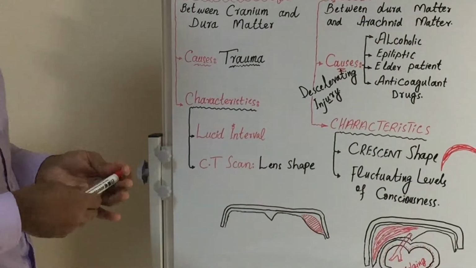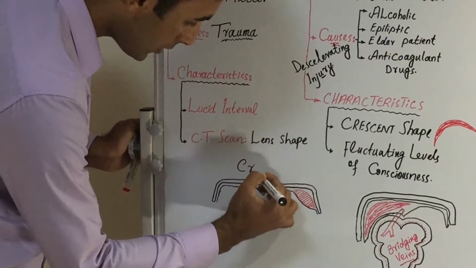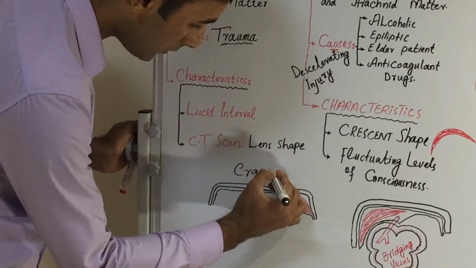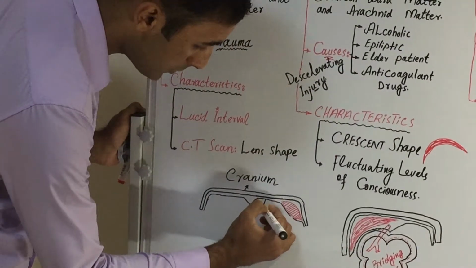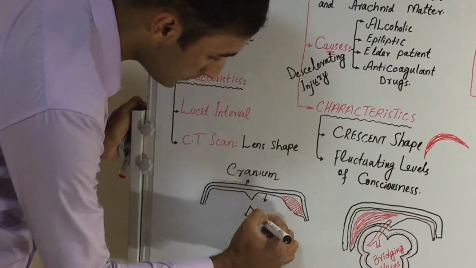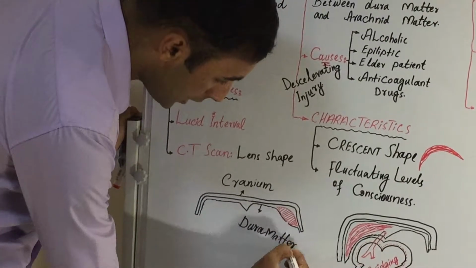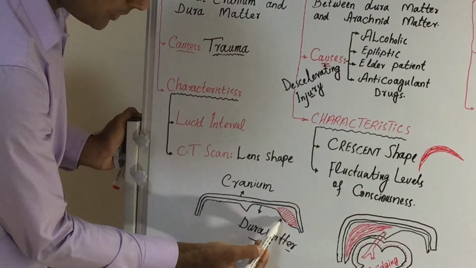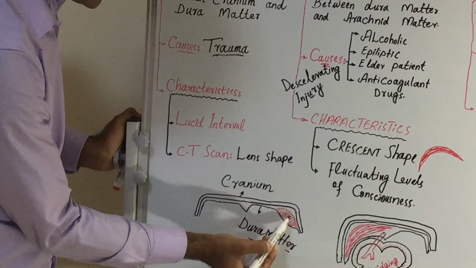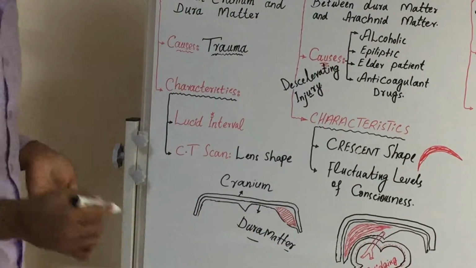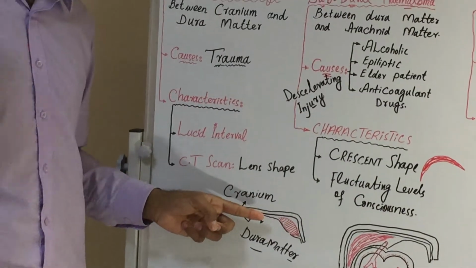Here I have drawn, for example, the outermost layer, which is the cranium, the bone of the skull. And then, let's suppose this is the dura mater. Now you can see that there is blood between the dura mater and the cranium, and this bleeding looks like a lens.